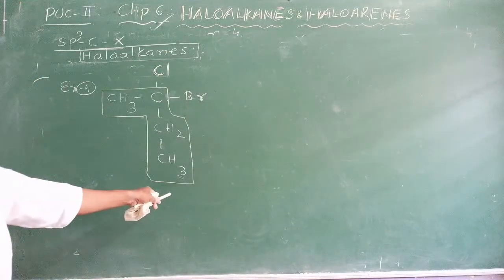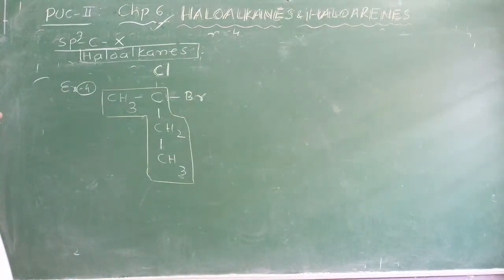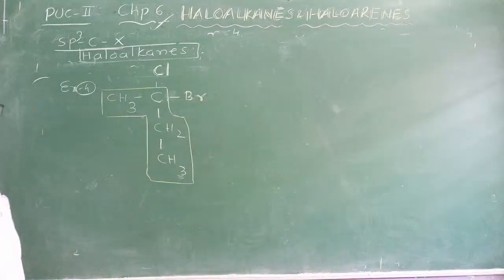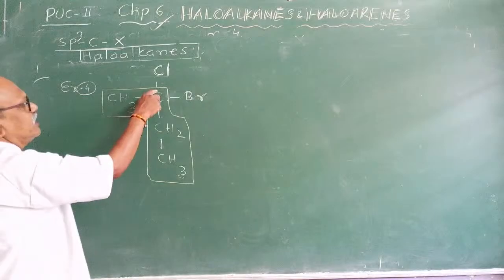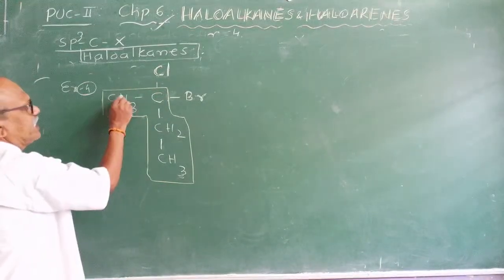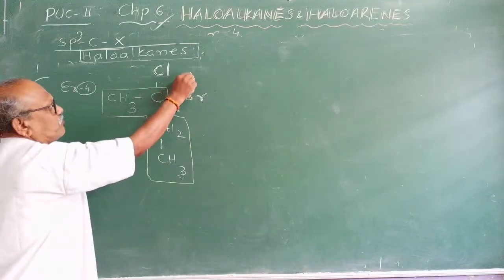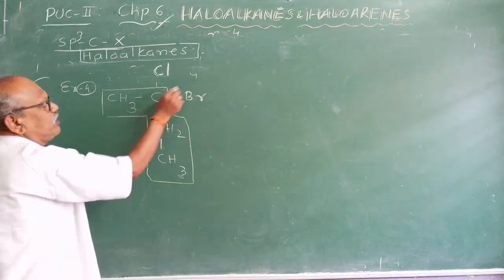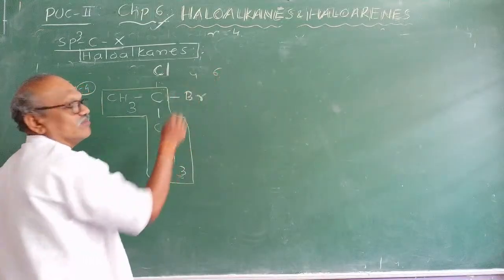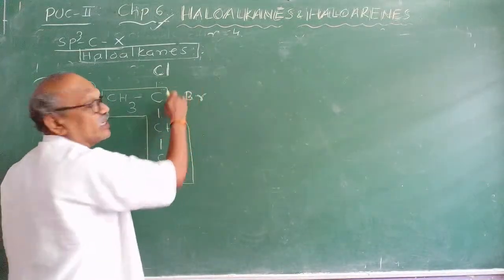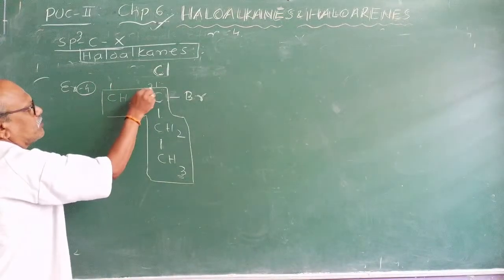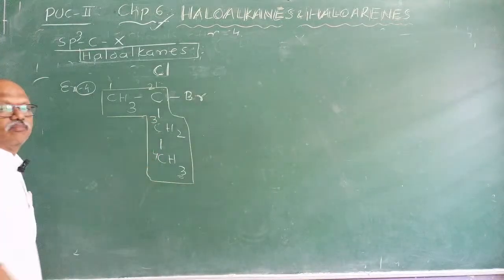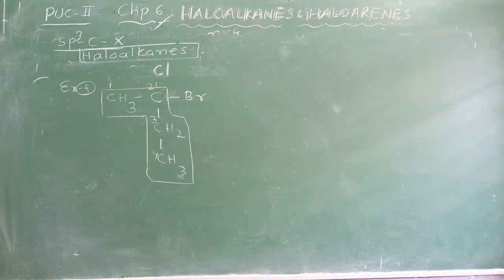Particularly in competitive exams, they give complicated questions. Start numbering. If you start numbering from bottom to top or top to bottom? Top to bottom. Why? The locant becomes smaller. If you start here, it will gain the number 2, 2 plus 2 will be 4. If you start here, 1, 2, 3, 3 plus 3 will be 6. Which is smallest? Lowest sum rule. You have to keep all the rules in mind and apply them. It is an application based problem. IUPAC nomenclature, don't take it lightly.